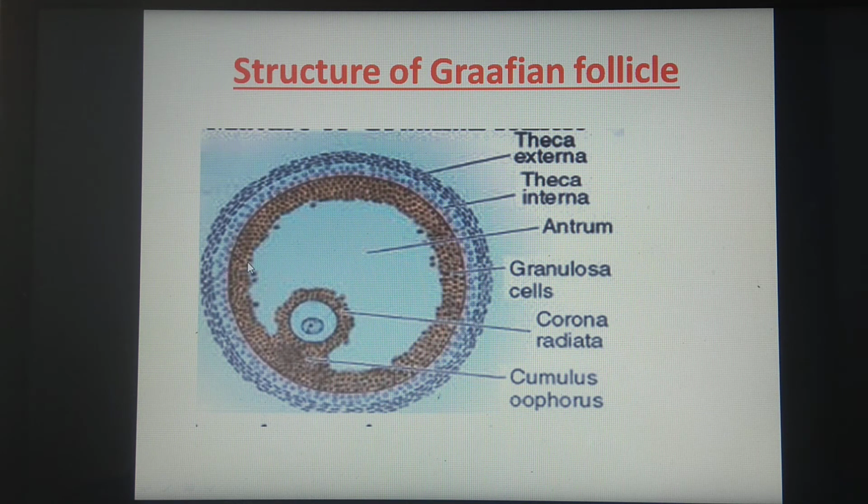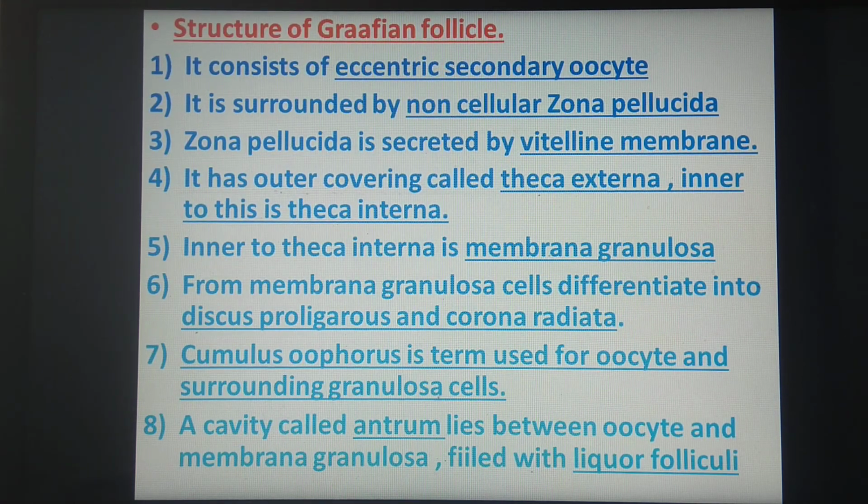You can see the points for the Graafian follicle now. We have studied that this Graafian follicle consists of an eccentric secondary oocyte. What is the meaning of eccentric? Not in the center. It is surrounded by a layer called the zona pellucida, which is a non-cellular layer. Non-cellular means cells are not present in the layer.